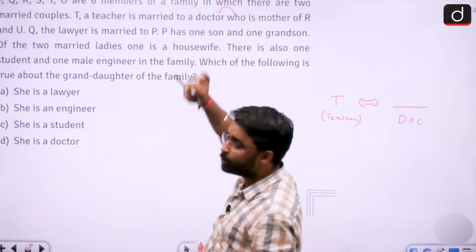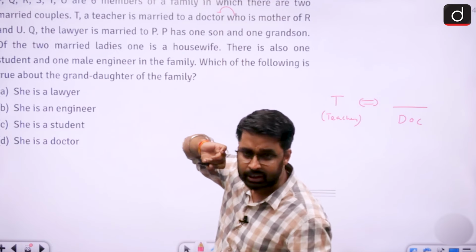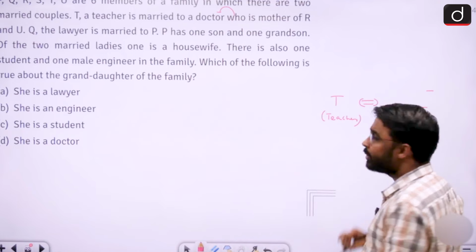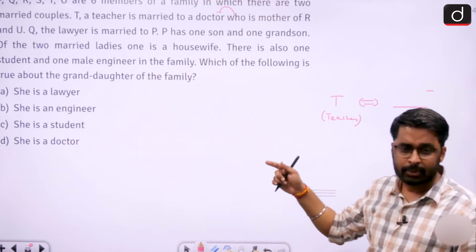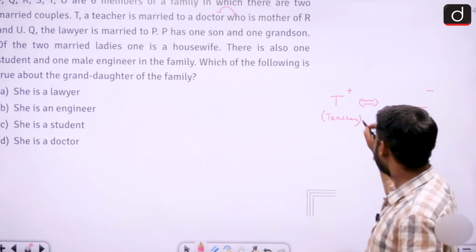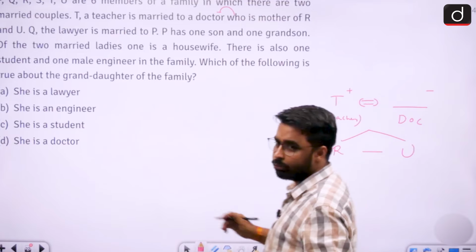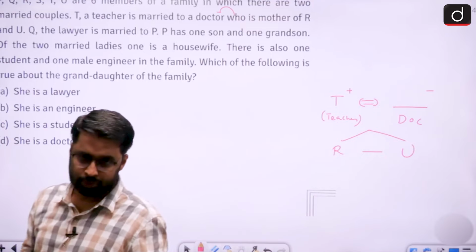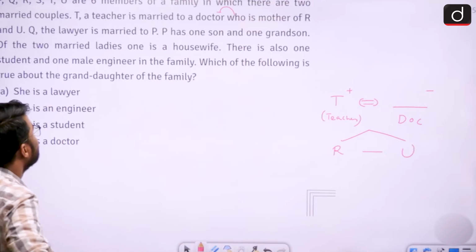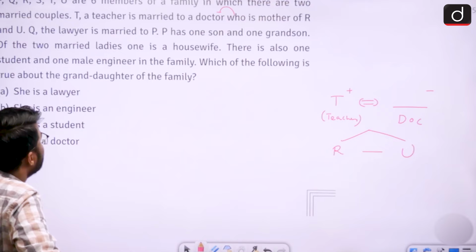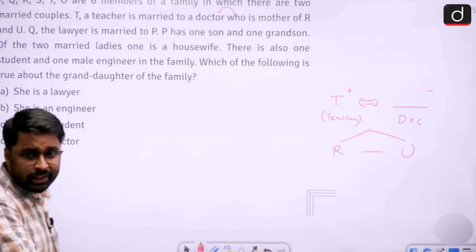This who keyword is pointing towards doctor. So doctor is mother. That means doctor would be a female. So by default T will be a male. Right? And doctor is mother of two people, R and U. Now what is gender of R and U? That I am not sure. Okay. Next part it says Q the lawyer is married to P.